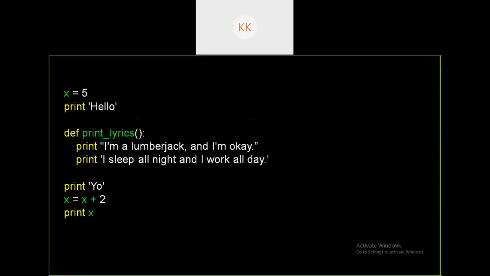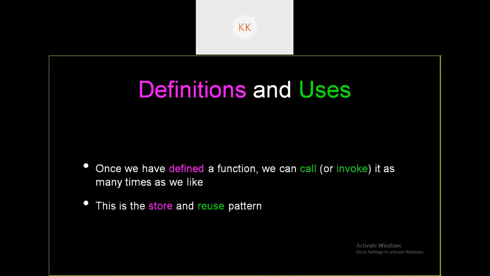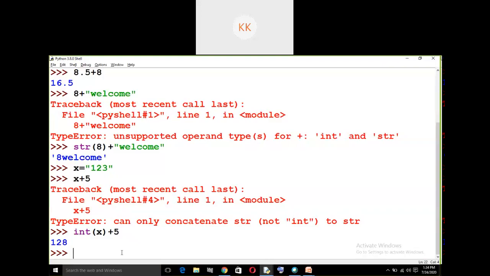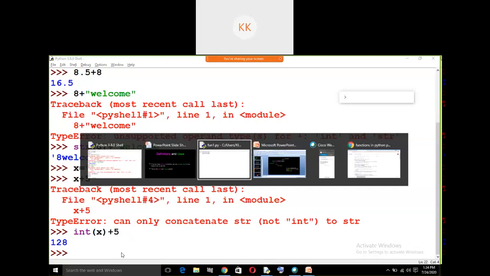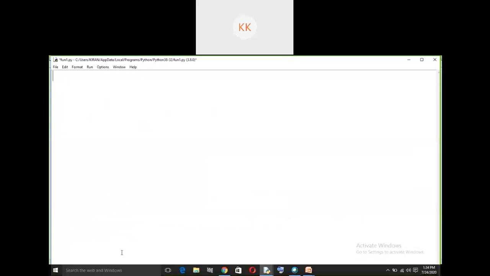I'll take one more example, then you'll understand. Suppose I write a equal to 5 and b is equal to 8.